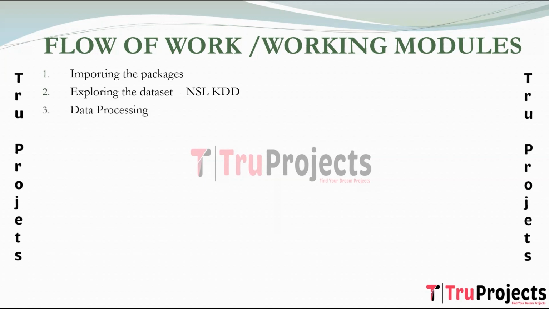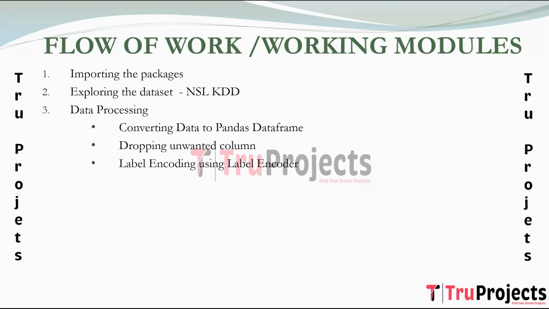Coming to data processing, here we have sub-steps. Converting data into a Pandas data frame. In this step, the raw dataset is converted into a Pandas data frame for ease of manipulation. Relevant Pandas functions are employed to read the data into a structured format. Dropping unwanted columns. In this module, unnecessary or irrelevant columns are dropped from the data frame, streamlining the dataset for further analysis. Label encoding using label encoder.